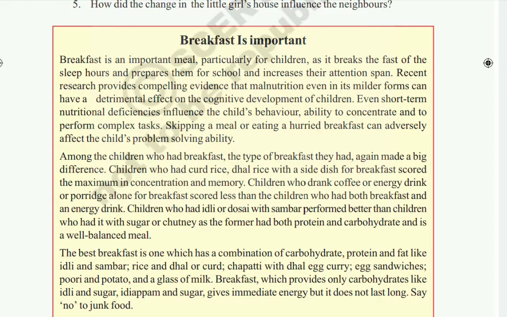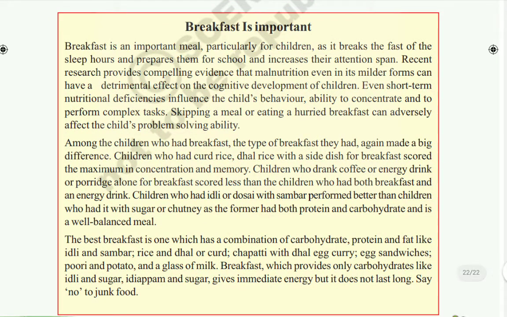If you are not taking breakfast properly, it affects your brain also. If you skip the meal or eat a hurried breakfast, it can adversely affect the child's problem solving ability. That ability will also decrease if you are not taking breakfast properly. And among the children who had breakfast, the type of breakfast they had made a big difference.